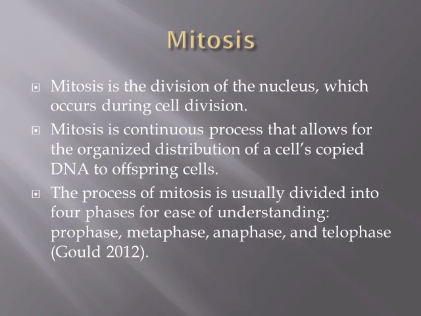Mitosis. Mitosis is the division of the nucleus, which occurs during cell division. Mitosis is a continuous process that allows for the organized distribution of copied DNA to offspring cells. The process of mitosis is usually divided into four phases: prophase, metaphase, anaphase, and telophase.